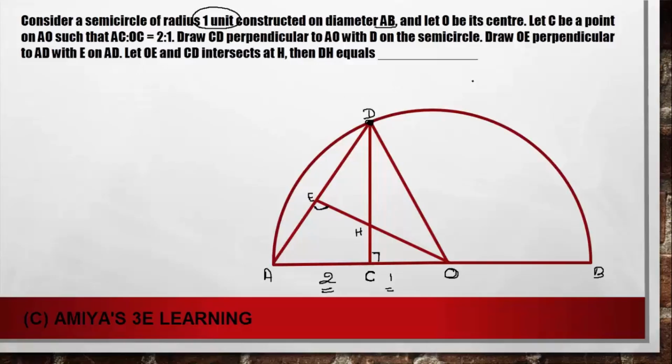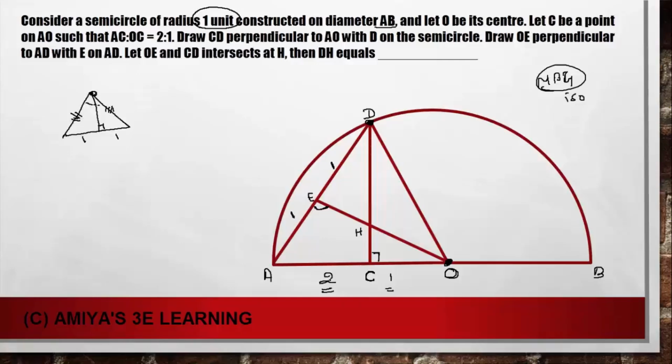This is quite a simple question, and the concepts are mass point geometry and the isosceles triangle. How does the isosceles triangle come in? Since O is the center, and OD and OA are radii, you should know one concept: in an isosceles triangle, the perpendicular from the vertex is also the median and the angle bisector. So here the perpendicular is nothing but the median, and we can say this ratio is 1:1.